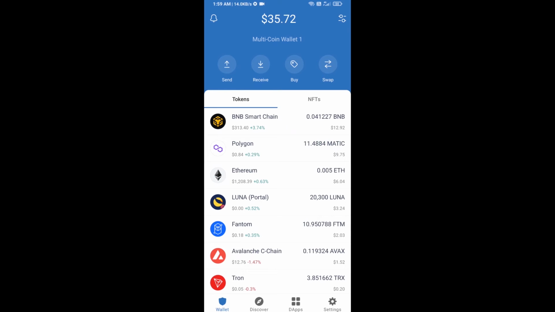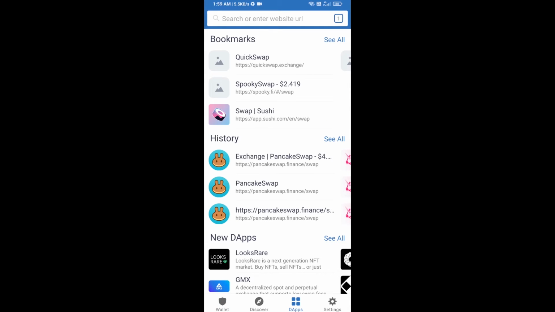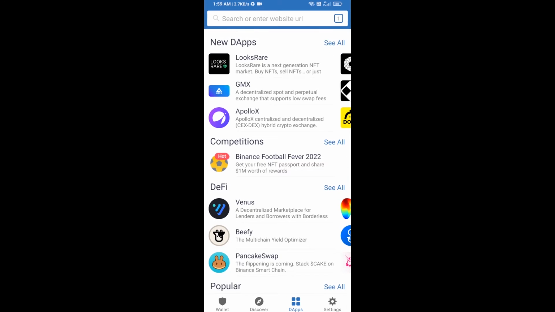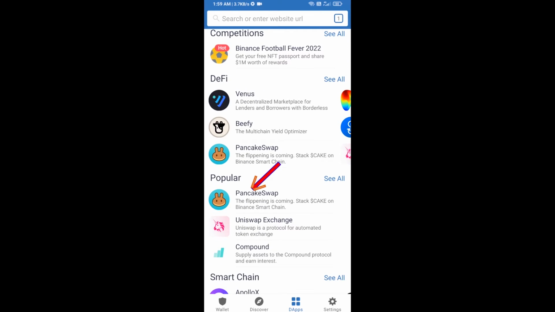Hello guys, today I am going to tell you about how to sell Griffin Art Ecosystem token using PancakeSwap exchange on Trust Wallet. Firstly, you will click on DApps. Then you will open PancakeSwap exchange. Click on PancakeSwap.